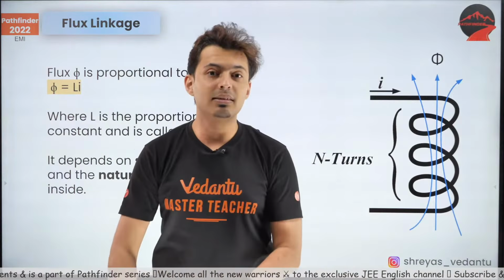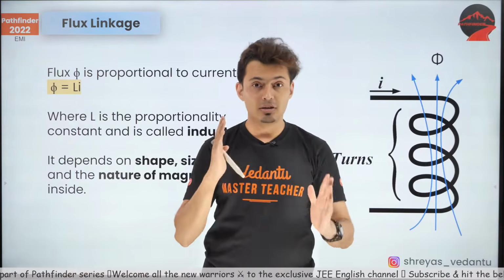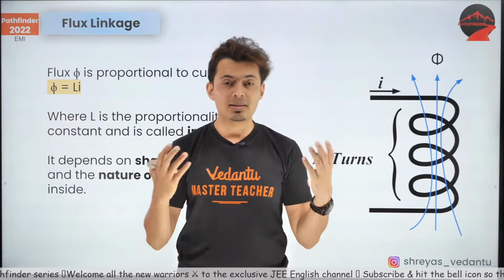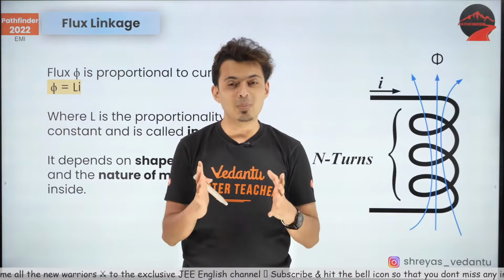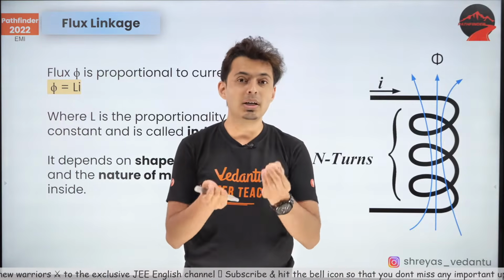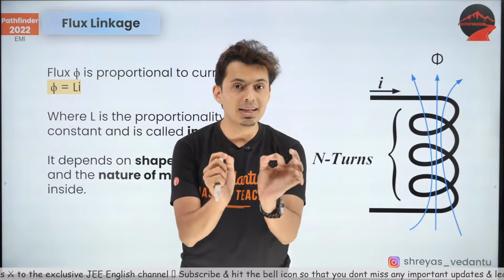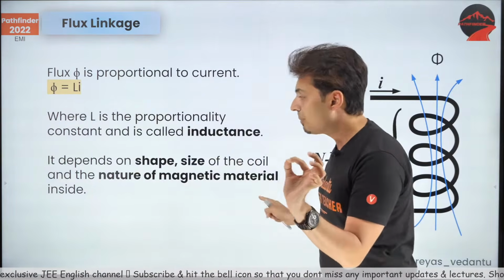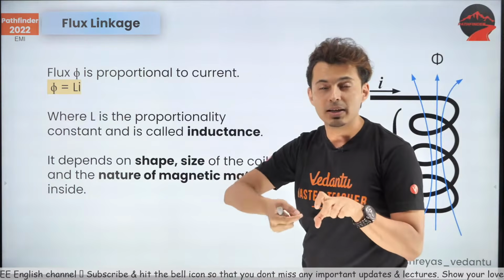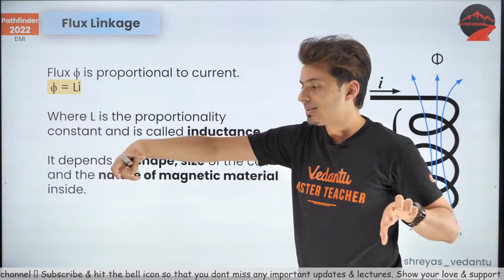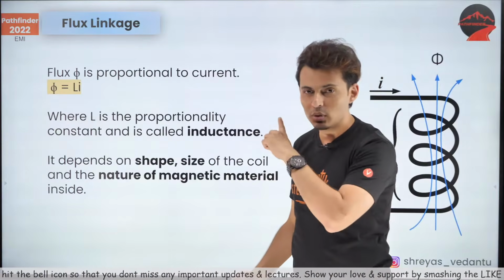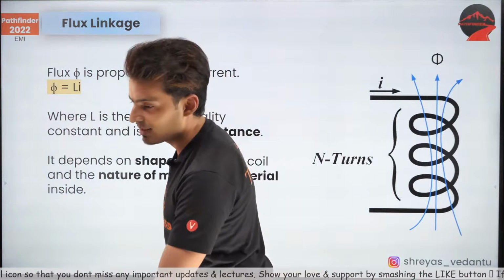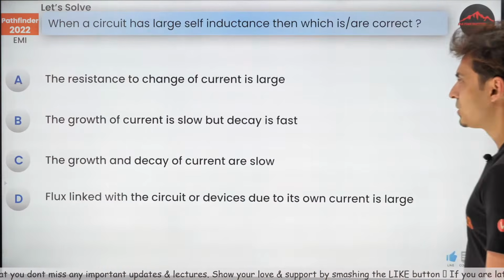Like what does capacitance depend on? It depends on whether it is parallel plate, spherical, cylindrical, and what is the distance between the plates, what is the area of the plates, all of that. So it's a property of the device. So inductance, this L, is also the property of the device, that coil. How many turns are there? What's the length? All of that will decide what's the inductance. We will soon do a problem of calculating inductance as well.